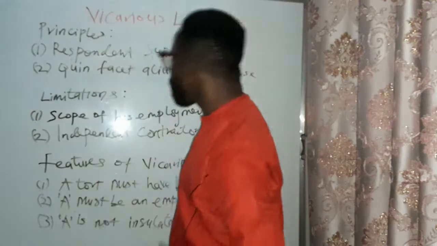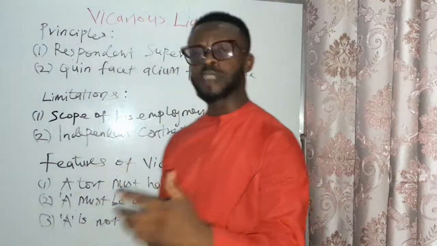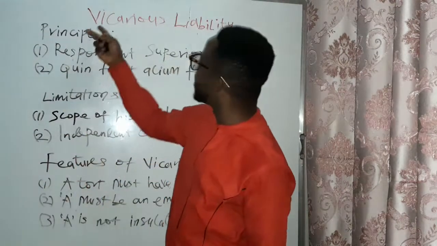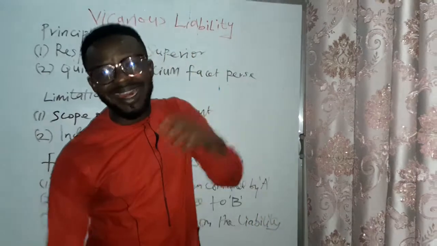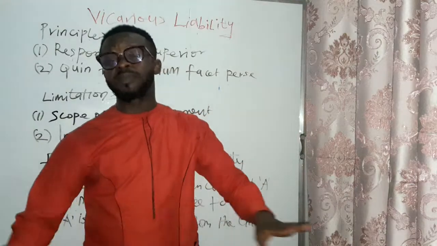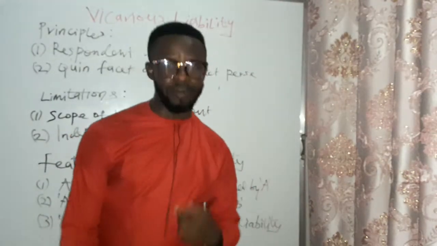This liability also has three major features. One, a tort must have been committed. Before one can establish that this doctrine has taken place, it means that a wrong must have been committed. If there is no wrong, there is no liability, then one cannot establish vicarious liability.